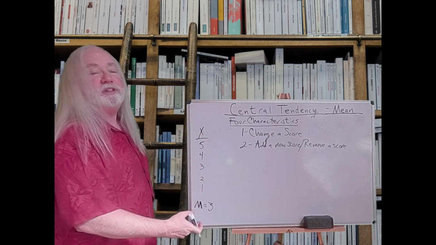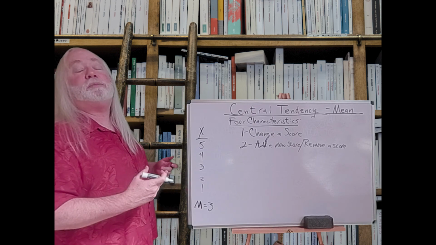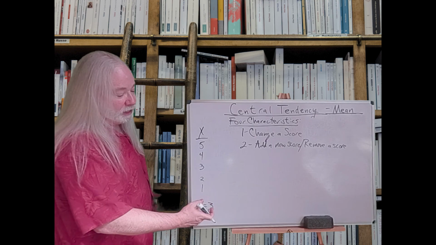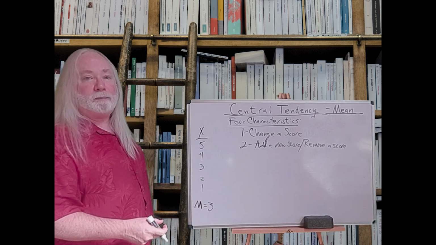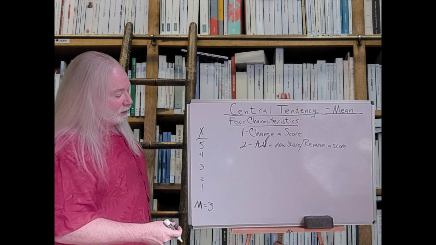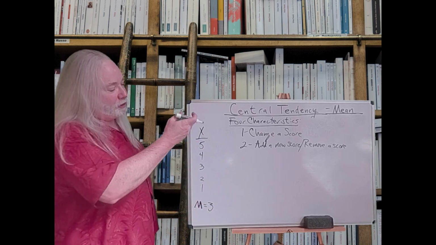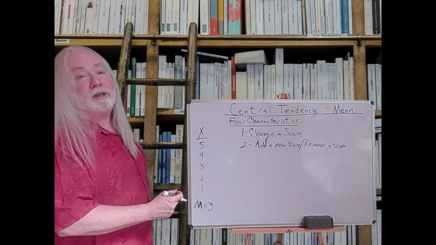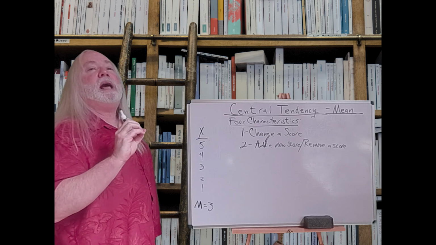It's easy to see why it would change. If I add a 7 to this list, the mean clearly is going to change because, again, I've changed both the summation of the raw scores and the number of the raw scores. So we're going to end up with a score higher than 3 as our mean for sure if I put a 7 in there. If I come in here and I delete the 1, well, now I've only got 4 scores left. The summation of scores has changed. That mean, again, will change. It will go up by deleting a low score. So it will usually change, but not always.